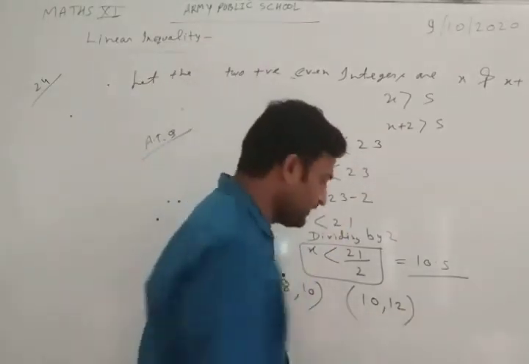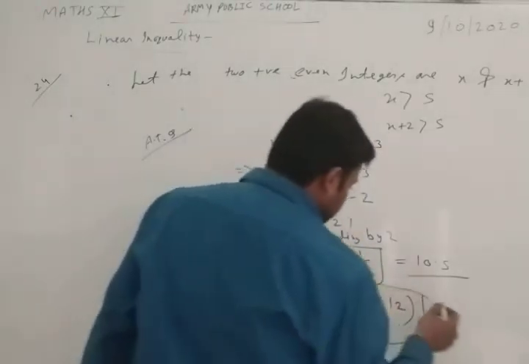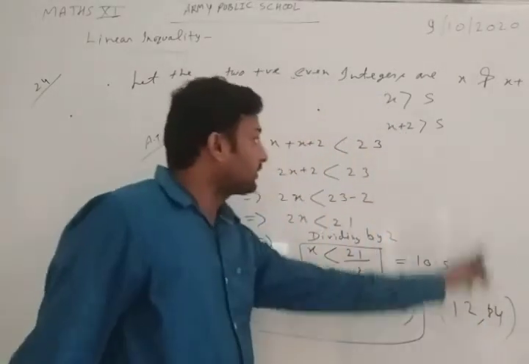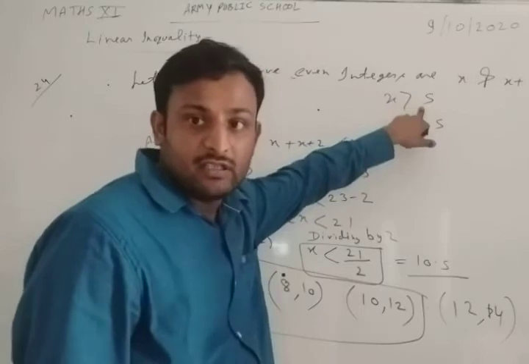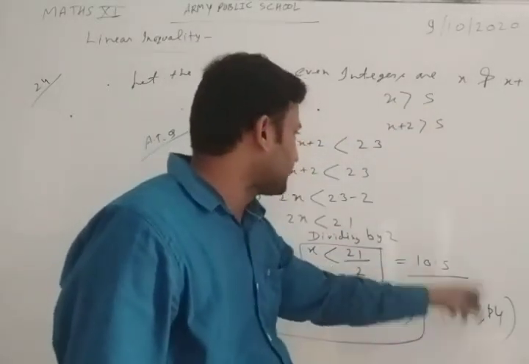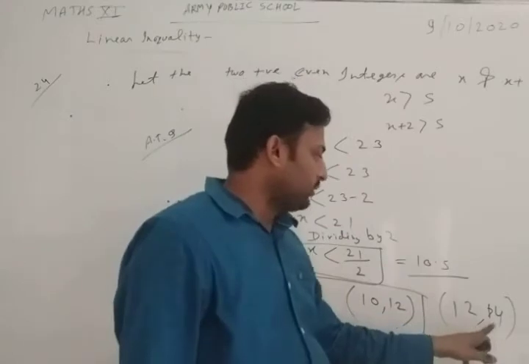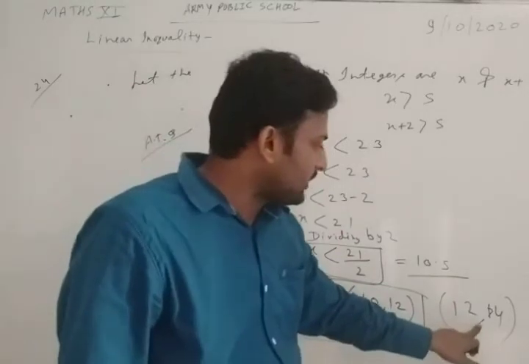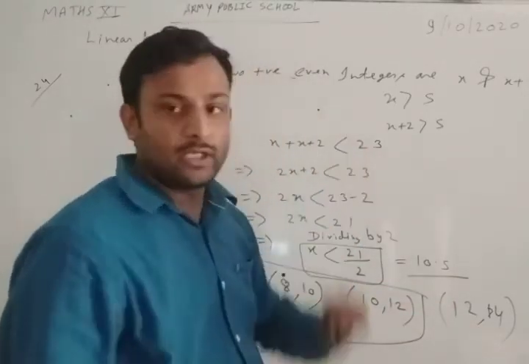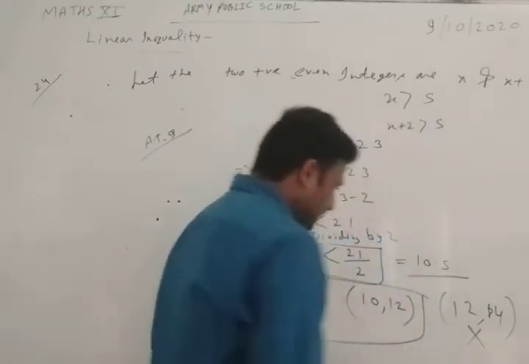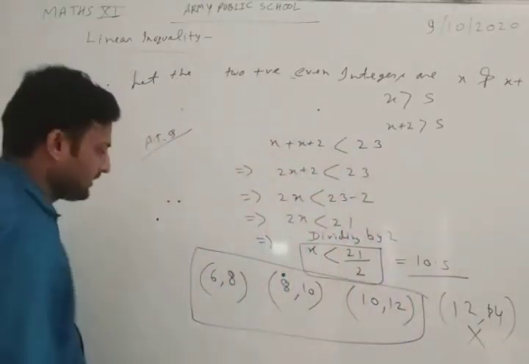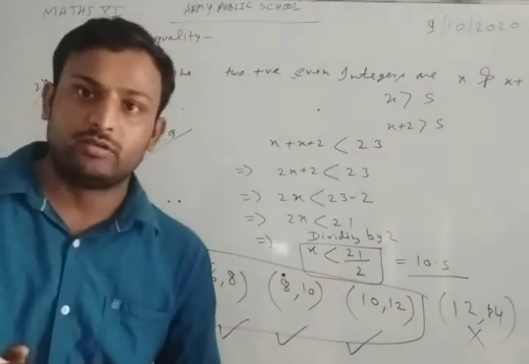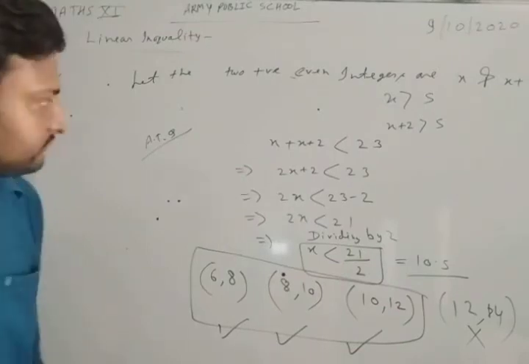If we consider the next, 12 and 14, then both satisfy the first condition, but not the second, because their sum is 26, which is greater than 23. So it will not be considered. So all possible pairs are these. Any doubt? Next question.